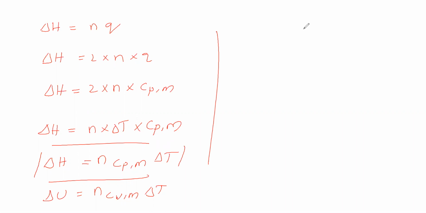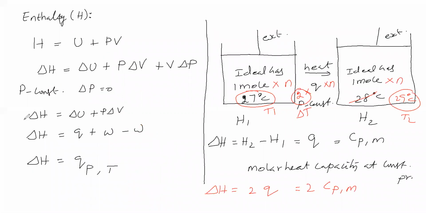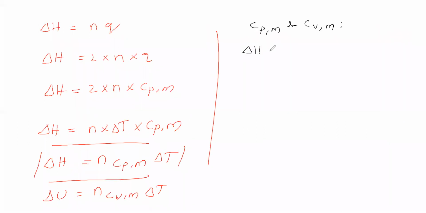Next we will see the relation between CPM and CVM. What is the relation between CPM and CVM? That relation we will see. For that, let us take this expression: delta H is equal to delta U plus P delta V. This expression we have taken. Substitute delta H. Delta H is how much? n CPM delta T.